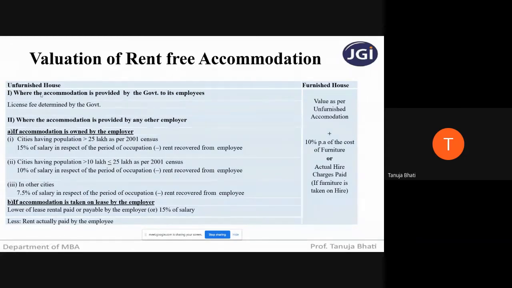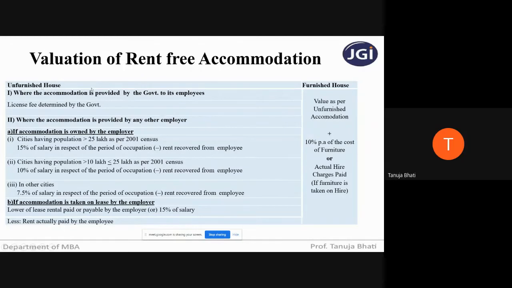It means it is just giving a place to stay, where there is no kind of furniture: no television set, refrigerator, household appliances, air condition, plant machinery, sofa set. There is no furniture in that house. It is a plain flat or plain house, where you have to furnish it.